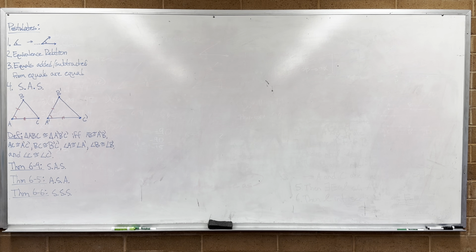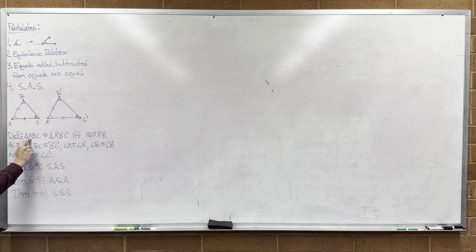So we then introduce a definition of what it means for two triangles to be congruent, and it means exactly what you think it means. It means all three of their sides are congruent to each other, and all three of their angles are congruent to each other. Now remember, the order very much matters here in how you write these. When I say that triangle ABC is congruent to A prime, B prime, C prime, I'm saying that segment is congruent to that segment, that segment is congruent to that segment, and that angle is congruent to that angle, and that angle is congruent to that angle. So the order matters. If I had swapped the A prime and the C prime here, it would be saying something very different.